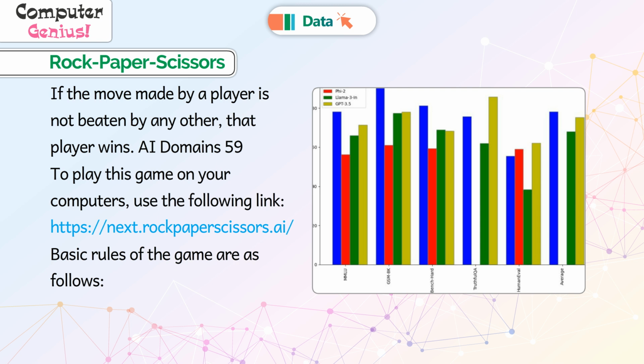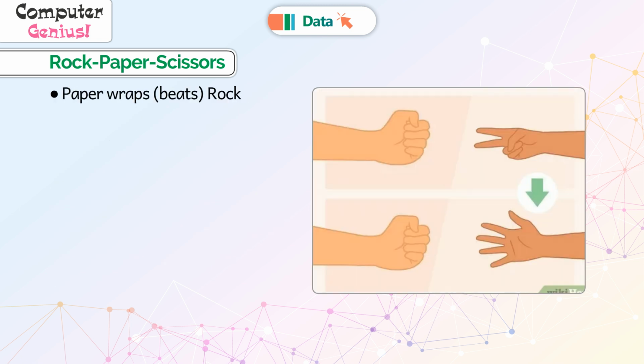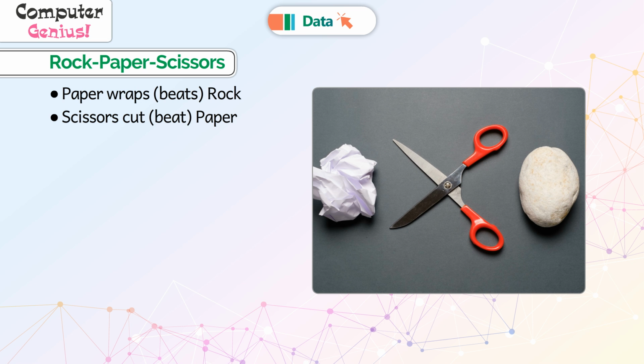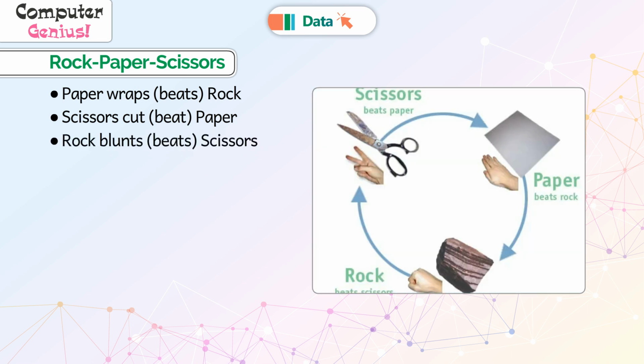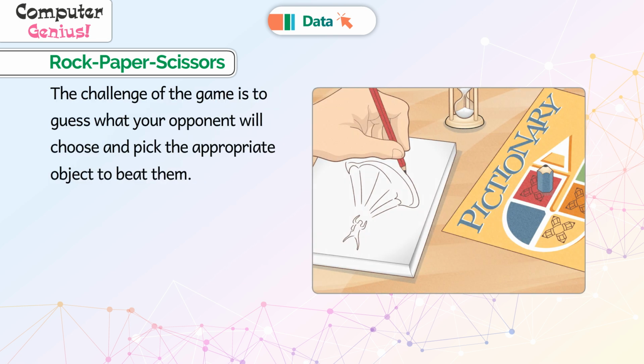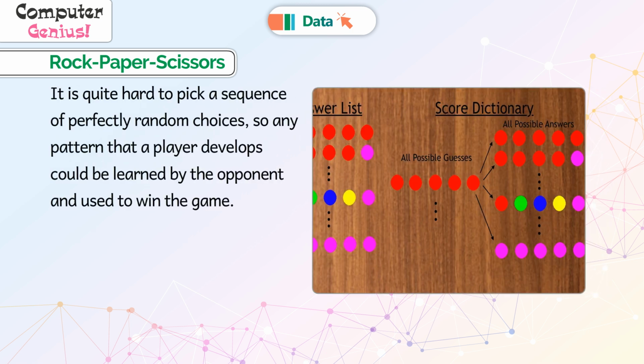Basic rules of the game are as follows. Paper wraps, beats rock. Scissors cut, beat paper. Rock blunts, beats scissors. The challenge of the game is to guess what your opponent will choose and pick the appropriate object to beat them. It is quite hard to pick a sequence of perfectly random choices, so any pattern that a player develops could be learned by the opponent and used to win the game.